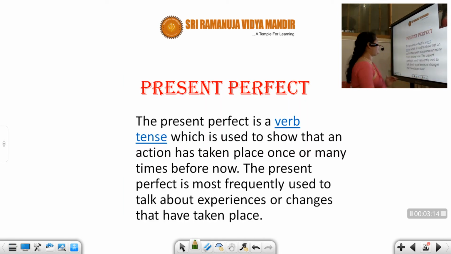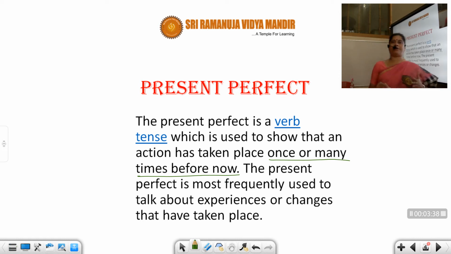So I have the definition of the present perfect. So we'll go with it, students. The present perfect is a verb tense which is used to show that an action has taken place once or many times before now. Please bear this in your brains. Before now. What is happening now, I've told you, students, it is continuous.